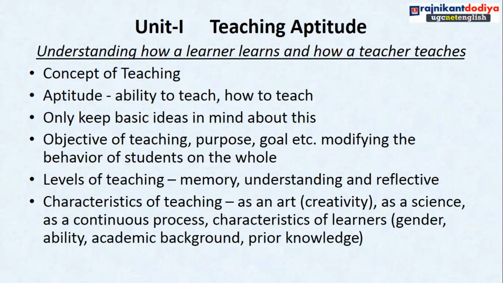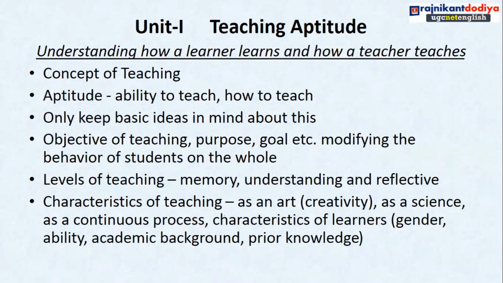Let's discuss this. First of all, understanding how a learner learns and how a teacher teaches is the main idea in this unit. We have to understand how a learner is learning something and how a teacher is teaching something.